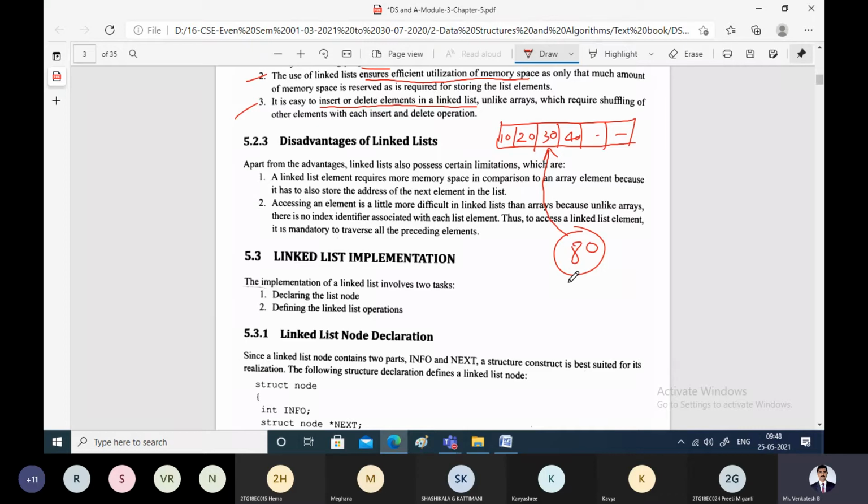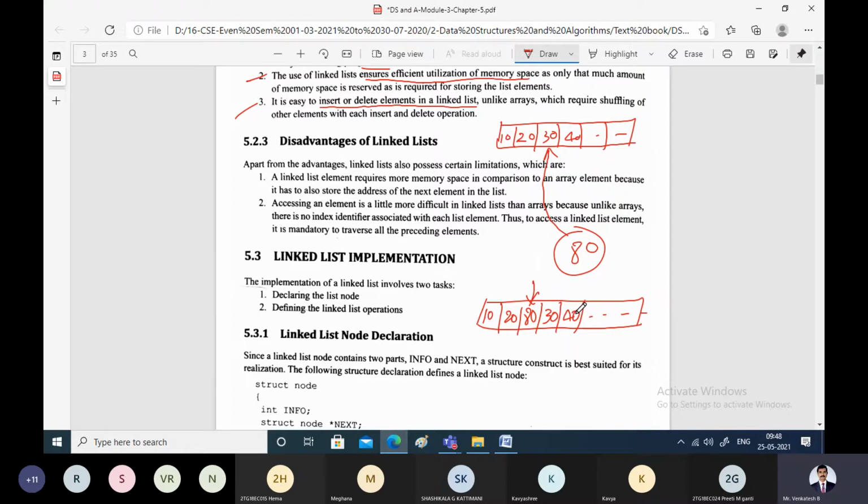That is increasing computation overhead. All the elements should be shifted to the right by one location. That means 30 should occupy this location, 40 should occupy this location, and the remaining elements you have to shift. Then 10, 20, then 80 will get placed in this location. So that shifting is involved if you want to insert a new element. If you want to delete an element, also shifting is required.